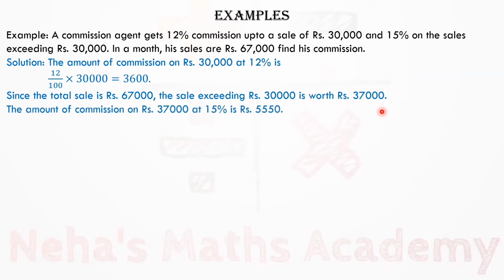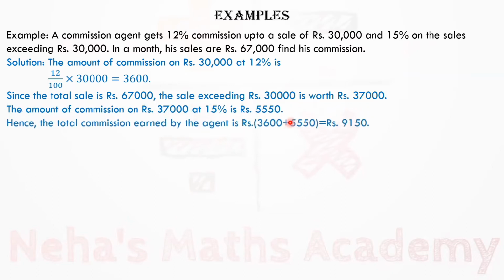So as given in the question, he gets 15% on the sales exceeding 30,000. So 15% of 37,000 is rupees 5550. Hence, the total commission earned by that agent is rupees 3600 plus 5550, that is rupees 9150.